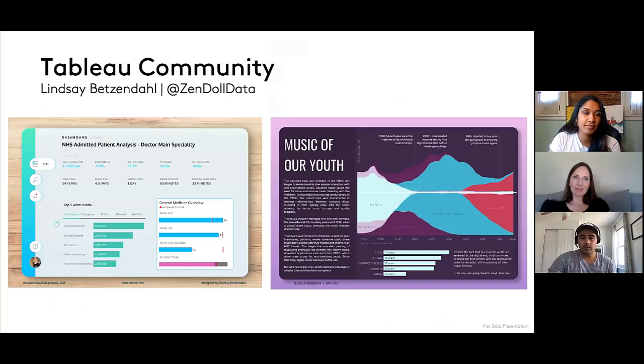here we go. So here are two viz examples from Tableau Zen Master Lindsay Betzendahl. I absolutely love her work in the community, and these two vizzes are extremely well done and are solid examples of how Figma can really enhance your visual designs. So definitely give Lindsay a follow on Twitter.